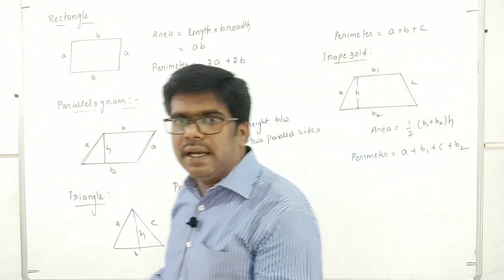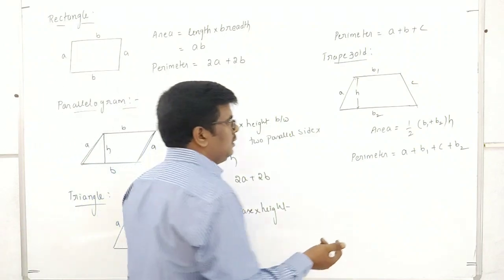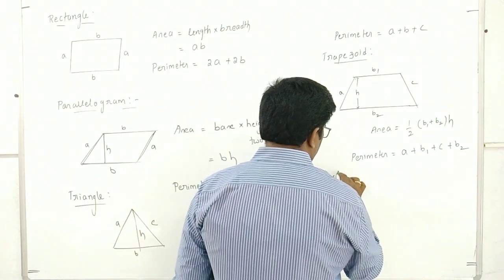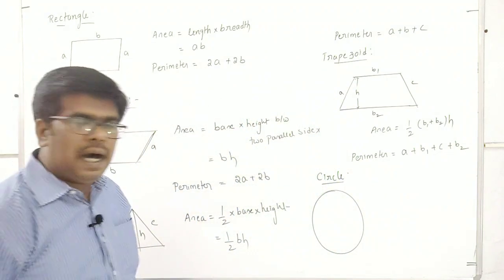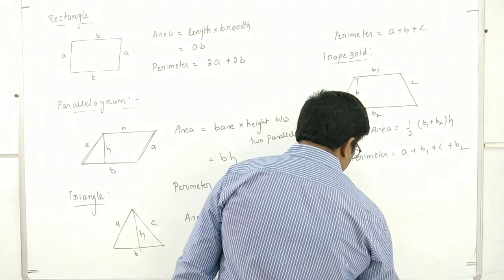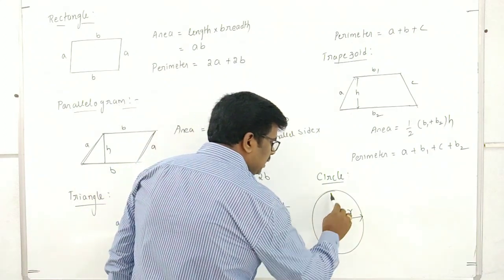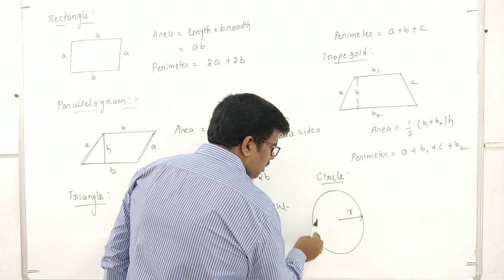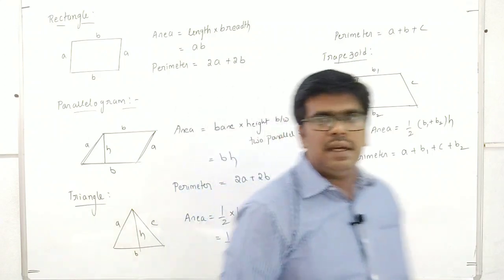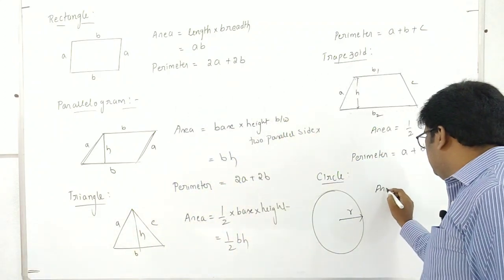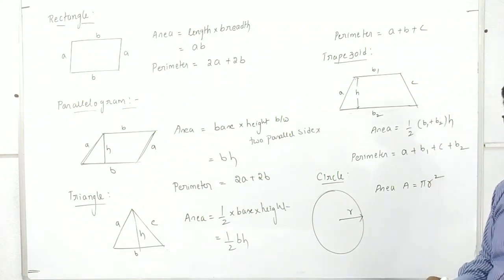Next, we can go for another two-dimensional shape, the circle. If you take a circle whose radius is R, then the area of the circle, meaning the area inside the boundary of this two-dimensional shape, is pi r square. Area A equals pi r square.